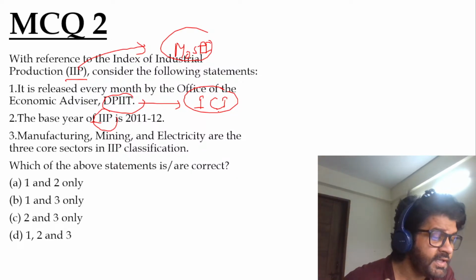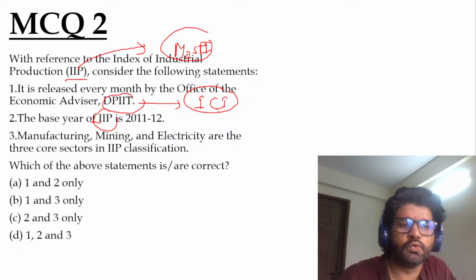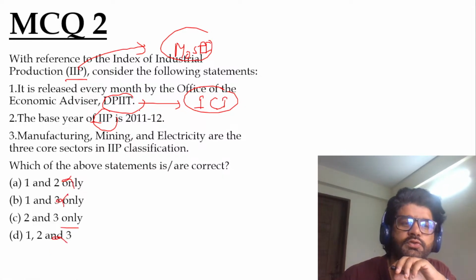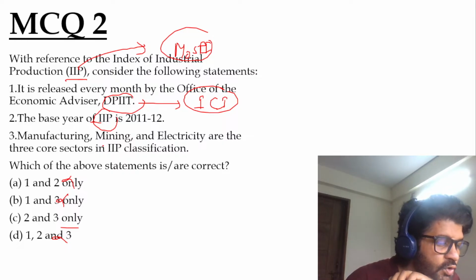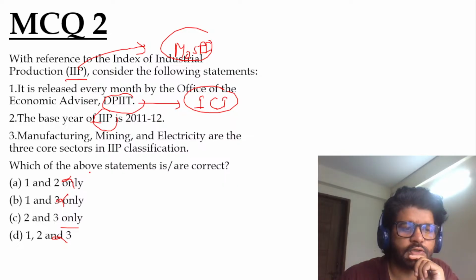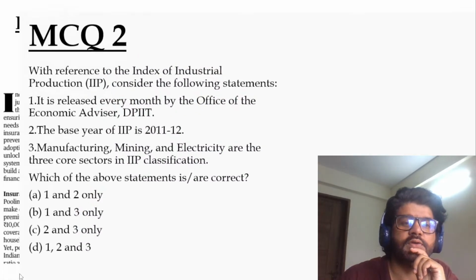So there are so many things where you can get confused, and these kinds of statements can create confusion for you. So you can eliminate one option and you'll be left with 2 and 3 only. So second and third is correct. Even if you know that the first statement is wrong, you can solve this question. The answer is C, 2 and 3 only.